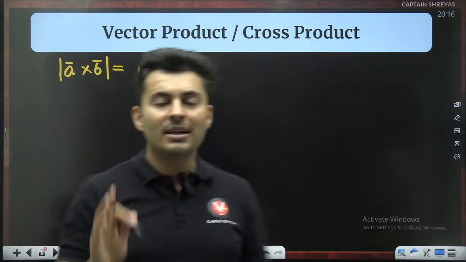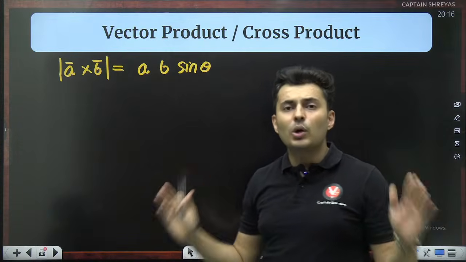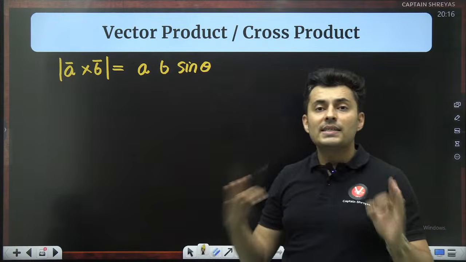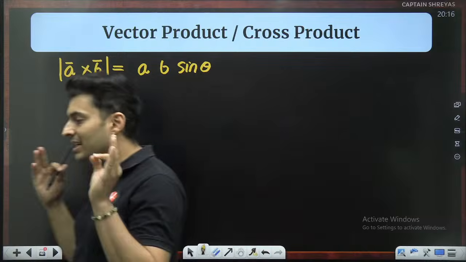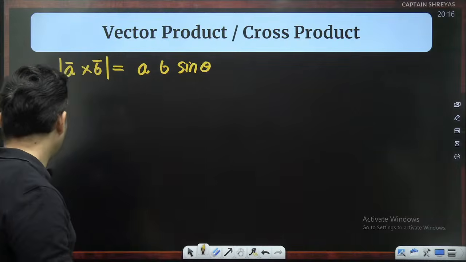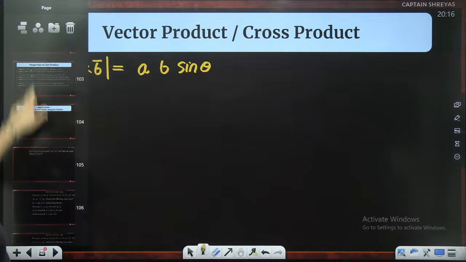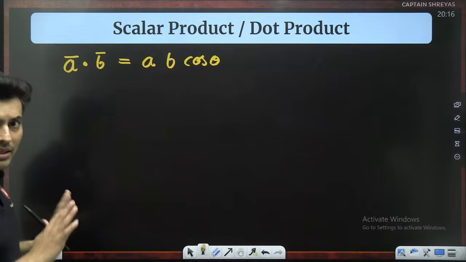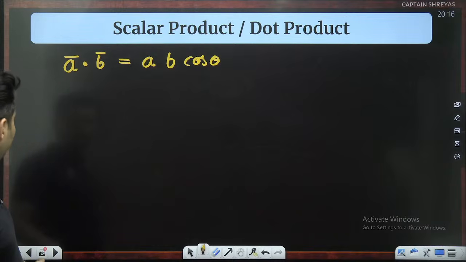That's the only difference. If it is A dot B, it is AB cos theta. If it is A cross B, it is AB sin theta. That is the magnitude of the vector product. Simple till this point? Okay.